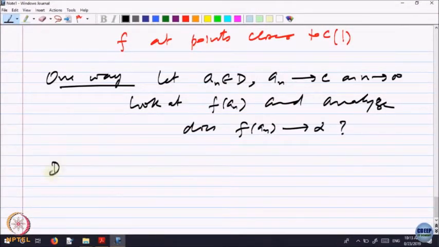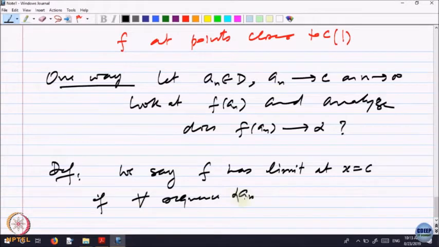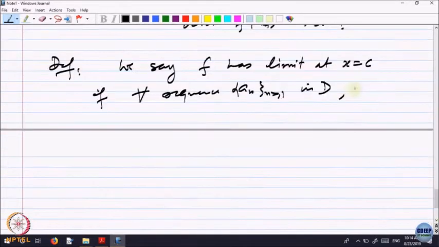So let us put a definition. We say f has a limit at, say, x is equal to C if for every sequence a_n in the domain converging to C, f of a_n converges to alpha.